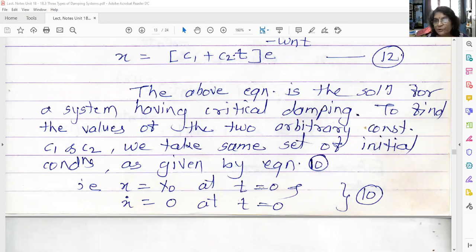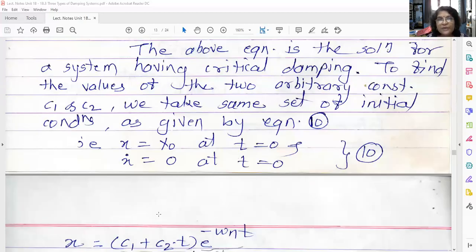At t = 0, x = capital X0. And the second condition, at t = 0, x dot = 0. That means I have pulled the system downward, and that position I have taken as t = 0. So at t = 0, the system has displaced by a certain amount, capital X0. And as I am not pushing the system, I am just releasing it, the initial velocity will be 0.